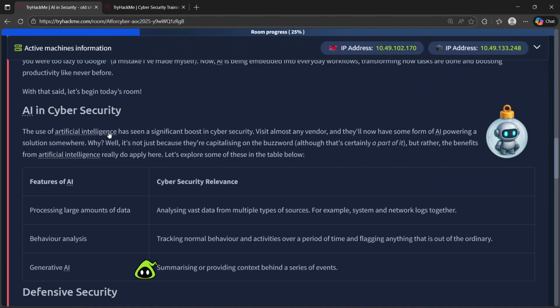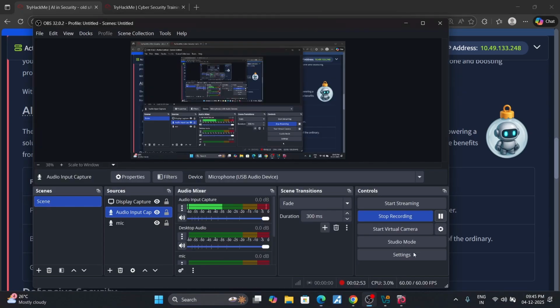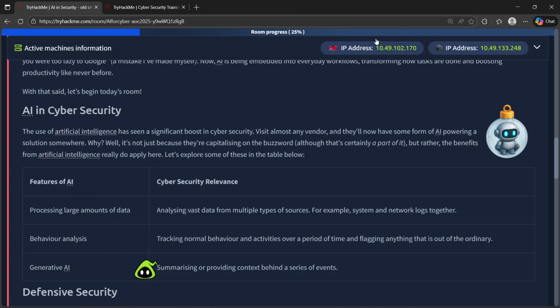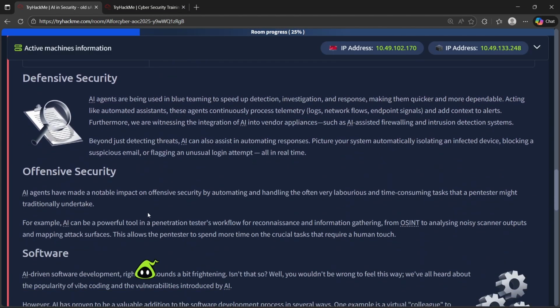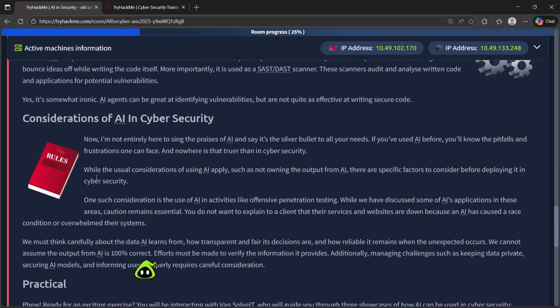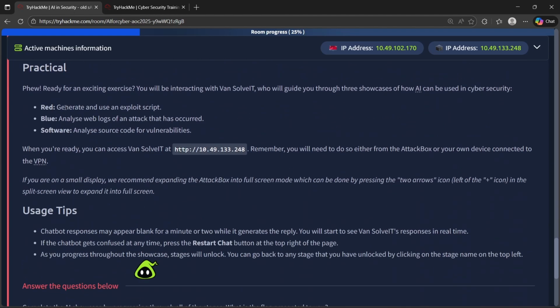So this is about AI, which is artificial intelligence. And guys, this is talking about the features of AI and defensive security, offensive security in AI agents and software, consideration of AI in cybersecurity, and some practical.